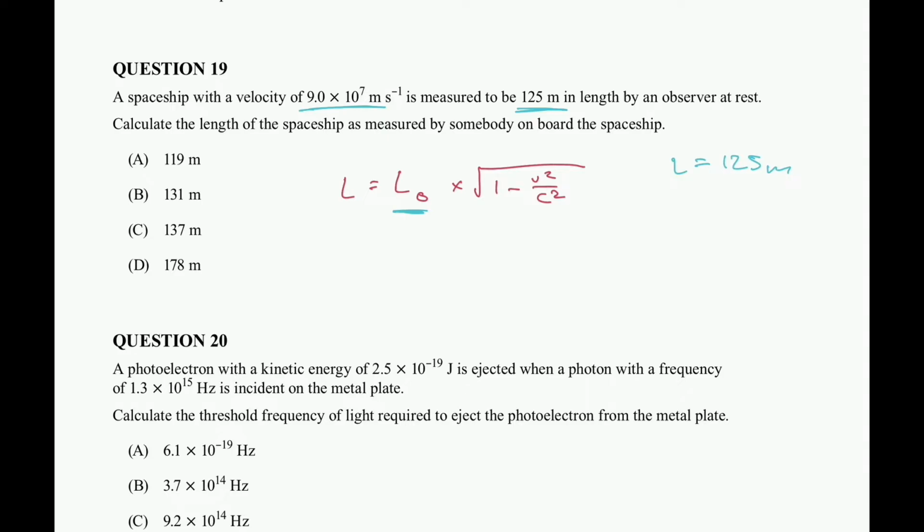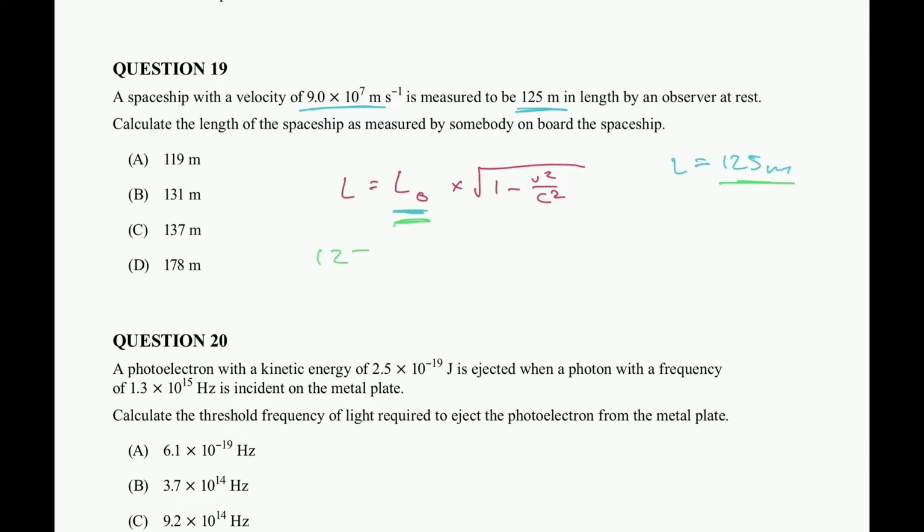So I would do trial and error in this case. If I'm uncertain, I might put the 125 as my L0 here. What I would notice is that 125 gets smaller, but the one thing I do remember is that there's length contraction. So the person on the spaceship should actually have a longer spaceship than the length of 125 measured by the observer. So I know, okay, now I just have to switch the L0 and the L. I have them incorrectly placed. So L0 is our proper length.